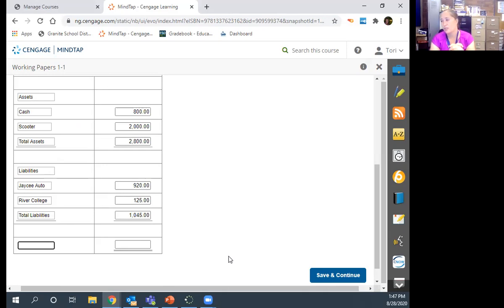And then this is what your net worth is. This is the actual definition of capital, or your owner's equity. That's how it will be said, owner's equity, in your test at the end of the year. But it's pretty much your net worth. And what we do is we take our assets. So Bill Gates has like billions of dollars in patents, in computers, in houses, and all that.